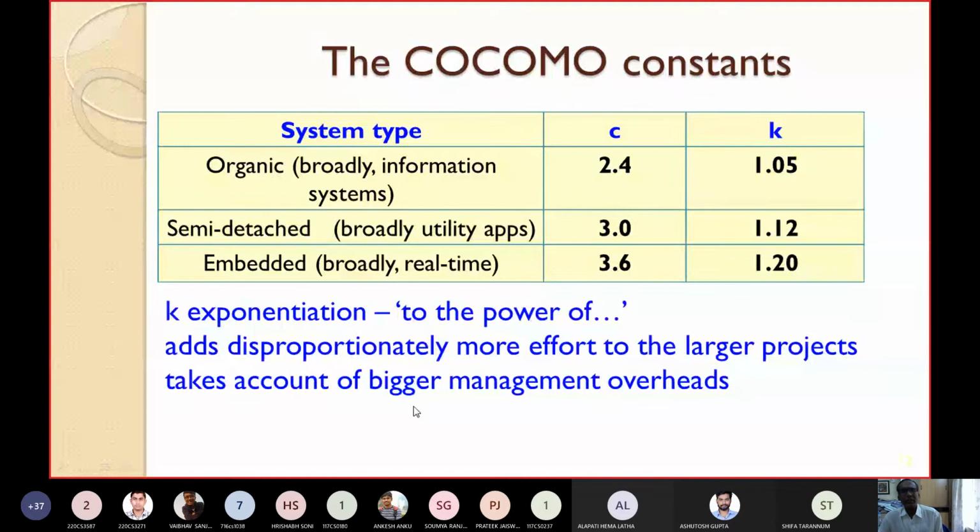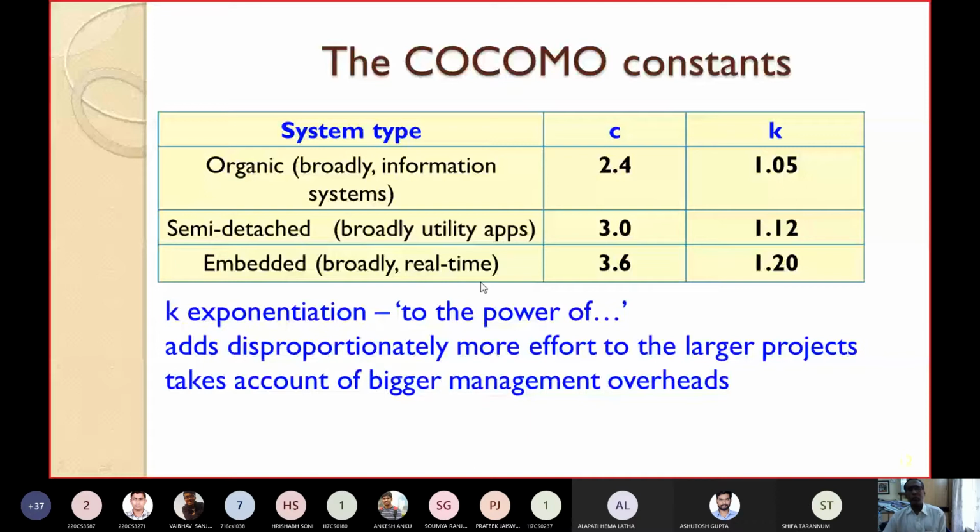Since K is the exponent and you see the value of K is increasing from organic to embedded, this represents that when the product type moves towards complex, it adds disproportionately more effort to the larger projects, takes account of bigger management overhead.